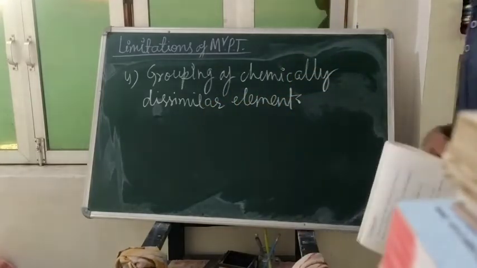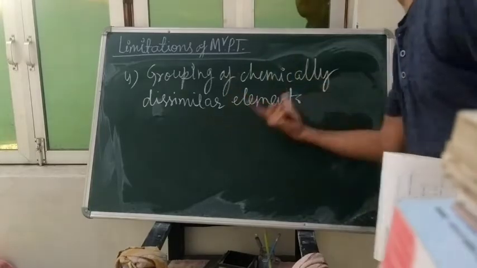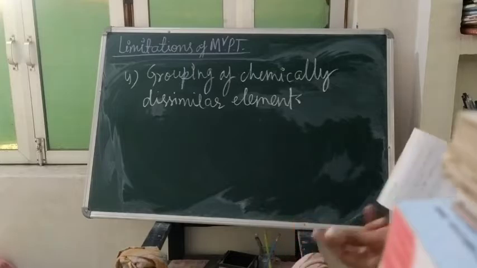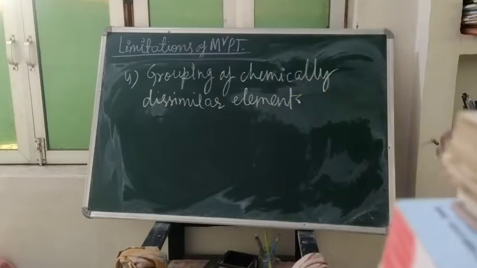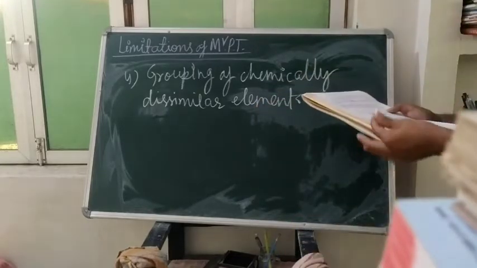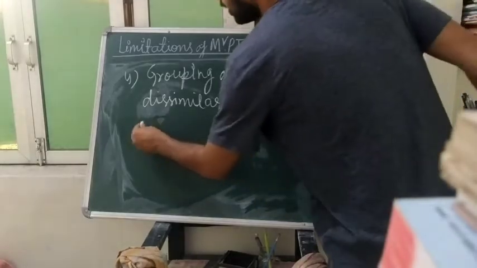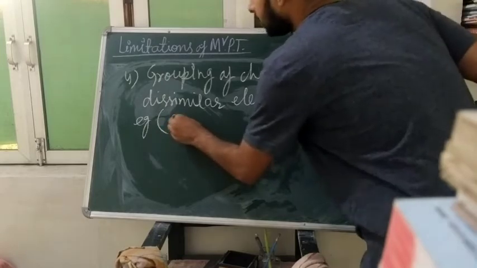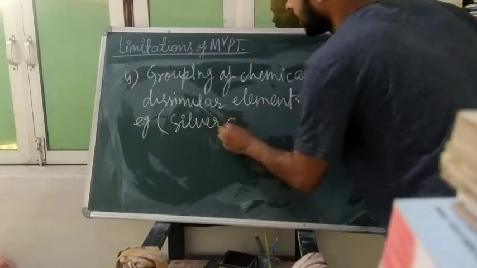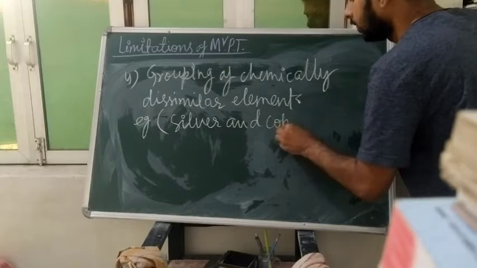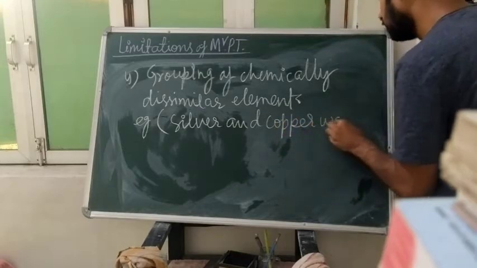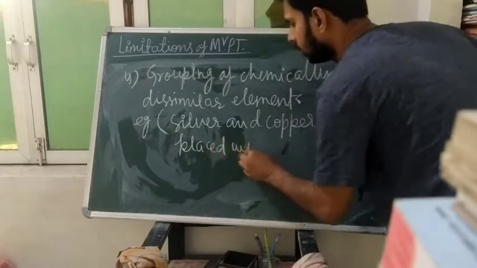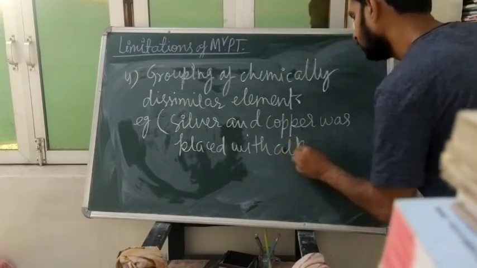If elements are dissimilar in chemical property, they should be placed at different places, but he grouped them at the same place. For example, silver and copper were placed with alkali metals.